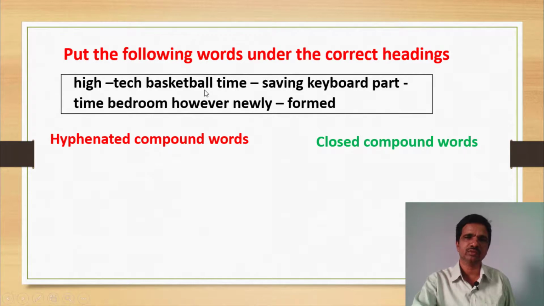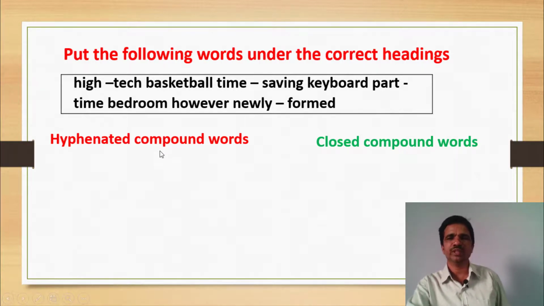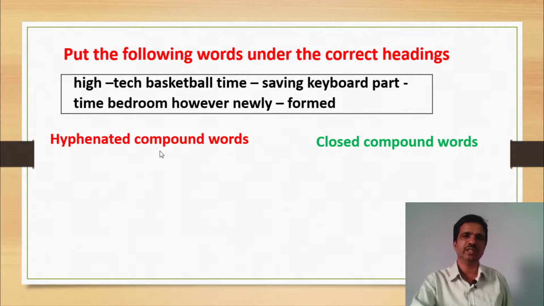Let us observe. Basketball, bedroom, however, keyboard. These are called closed compound words because there is no space between the two words. So those are called closed compound words. There is a hyphen between the two words. So those are called hyphenated compound words. Okay, students, have you understood? Is there any confusion? Can you easily identify what are hyphenated compound words and what are closed compound words? This is the way to answer whatever the question may be given.